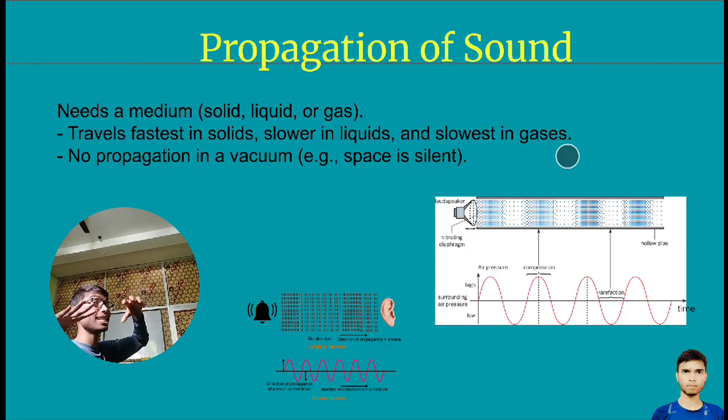You can see the speed of sound in different mediums. In the solid, the speed of sound is more. In liquid, the speed of sound is normal. In gas, the speed of sound is less. This is the nature of sound, as we saw the nature of light.